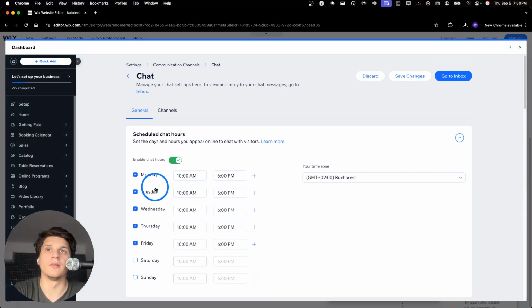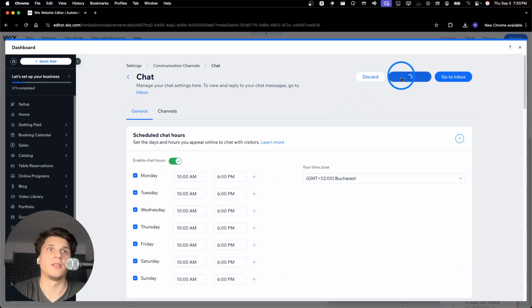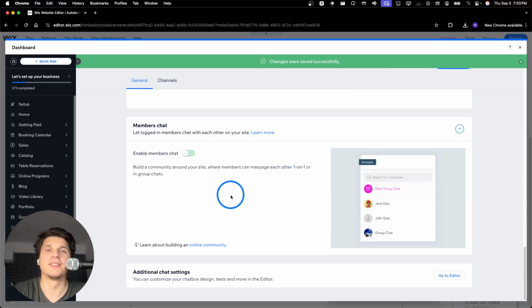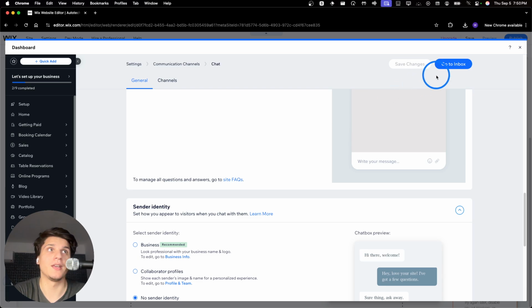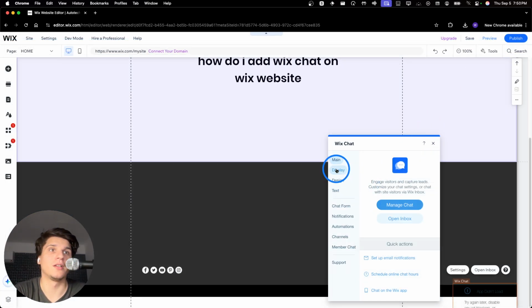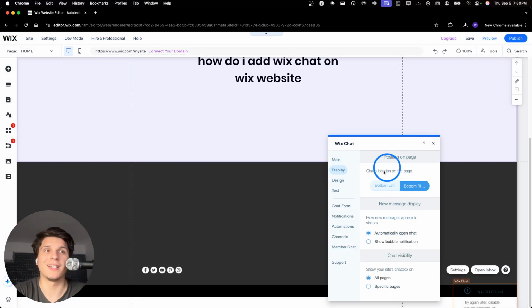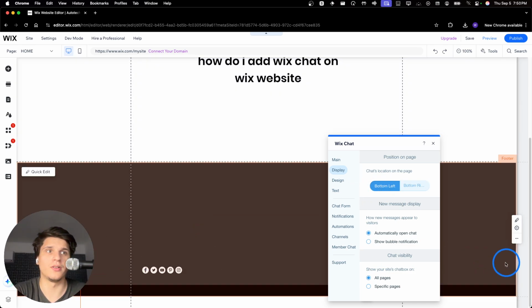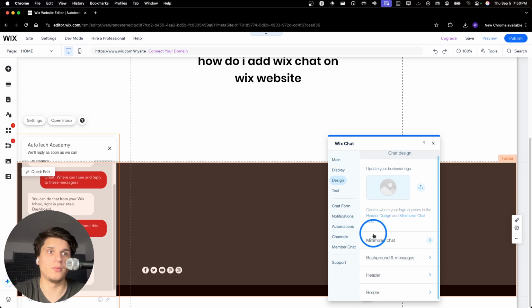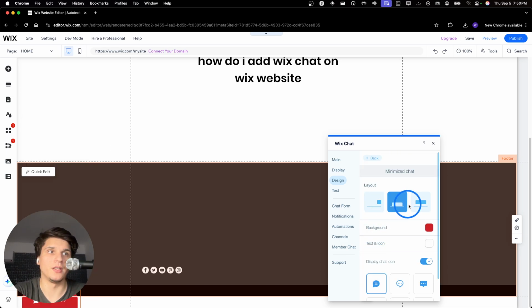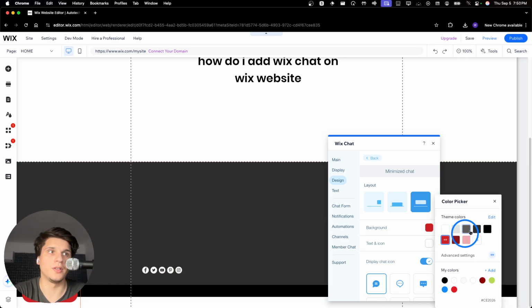Just go back here and save changes. So you can also enable member chat, which is pretty cool to build a community around your site. And now you can also change the chat location on the page, here or there, show or automatically open chat on all pages, design of the chat, and we can upload our business logo, which is a good idea in my opinion. And you can change the color from here.